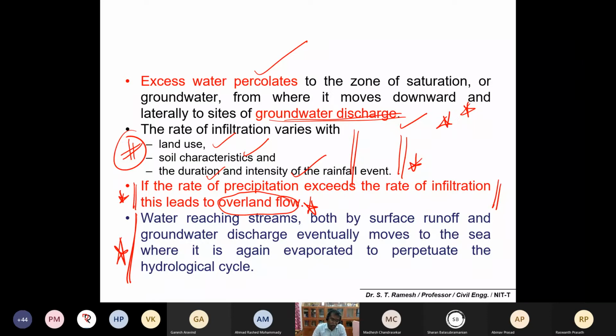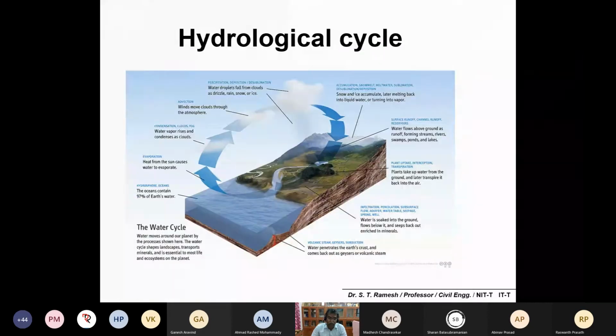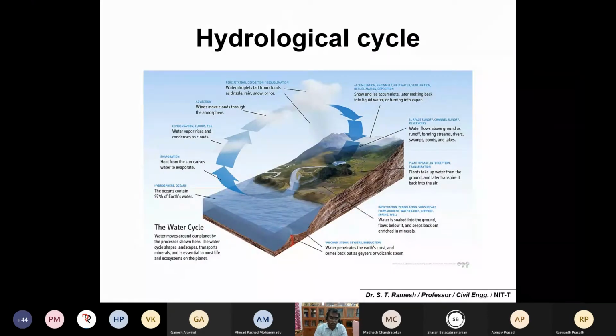This cycle goes on, that you can simply remember as the hydrological cycle. It has been explained in this layout. You may get different layouts or different cycles, but you can remember the technical terms: evaporation and condensation.